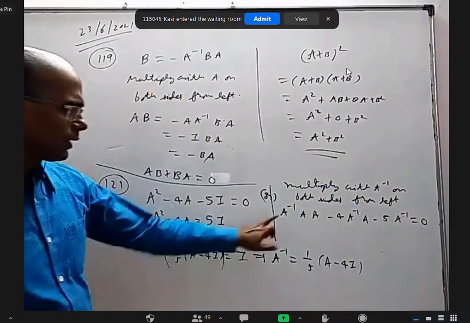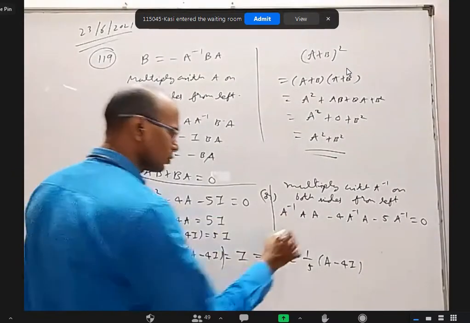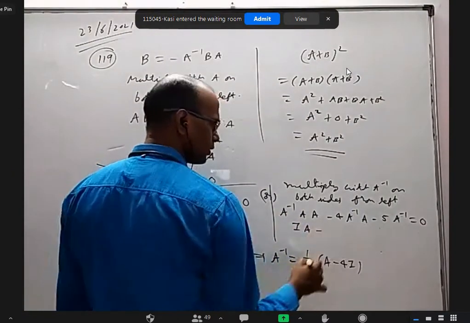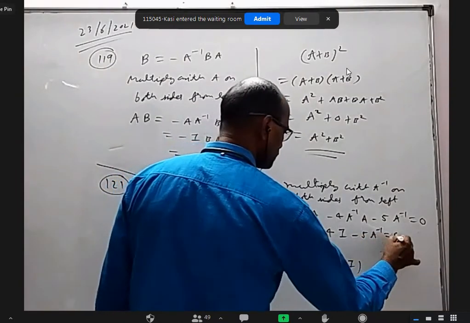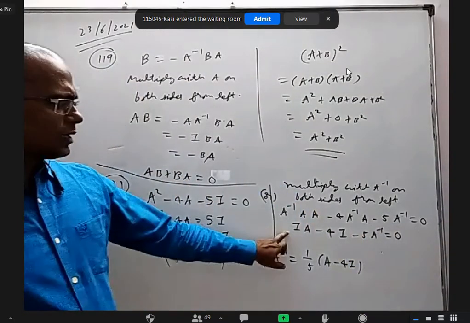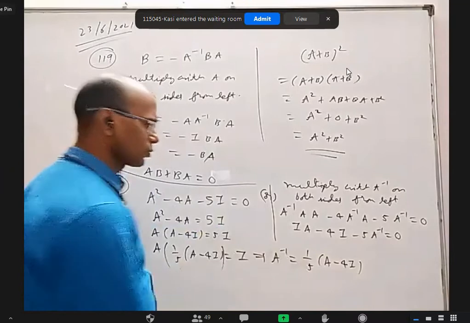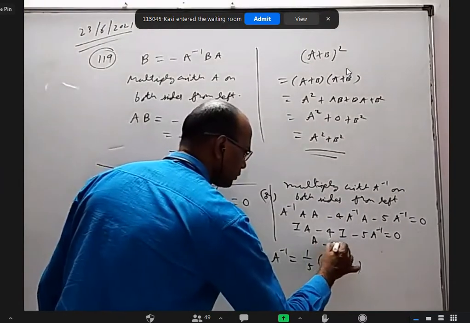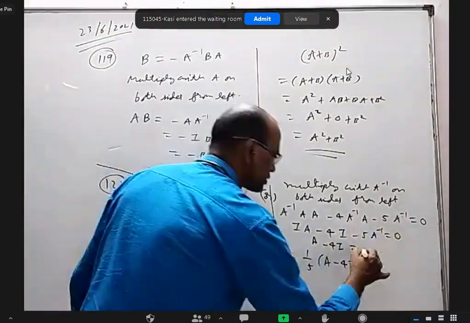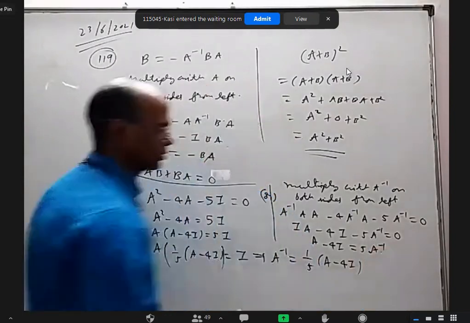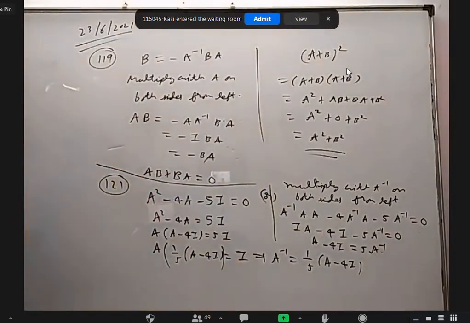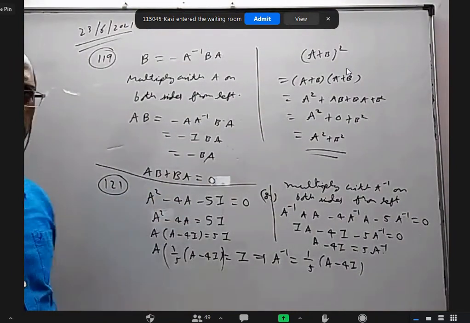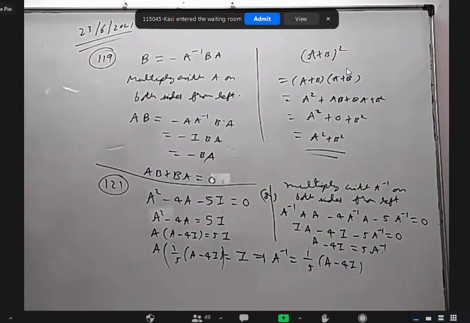A inverse into A is identity matrix. So we'll get identity matrix into A. This is also identity matrix. 5 A inverse is null matrix. Identity matrix into anything will be that matrix. So I will get A here, minus 4I here, and that side 5 A inverse. Then bring this 5 down, you'll get the same step. You can do like this or like this. Both are more or less the same. There's not much of a difference.